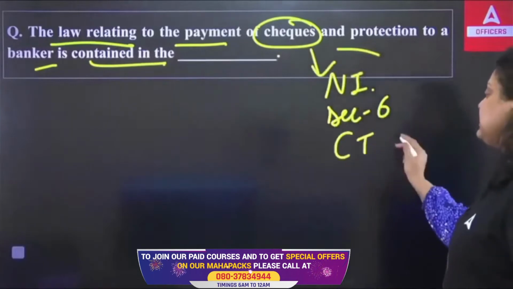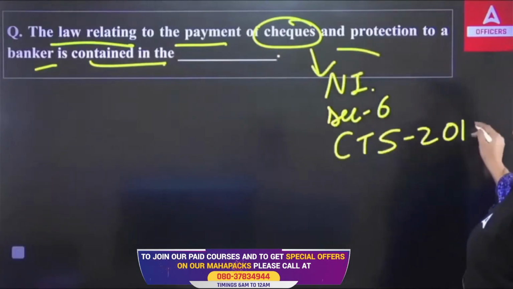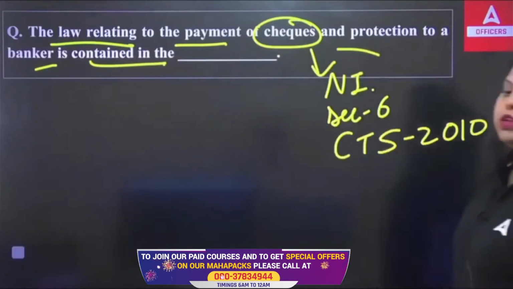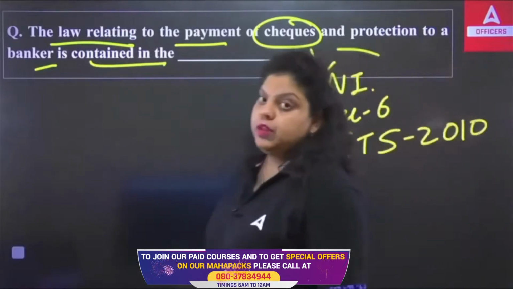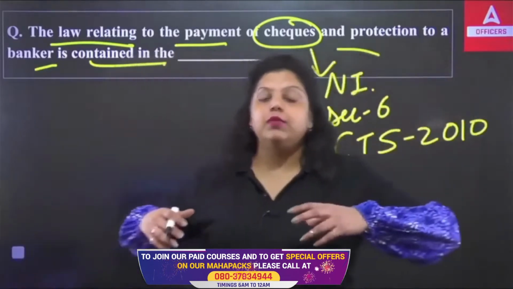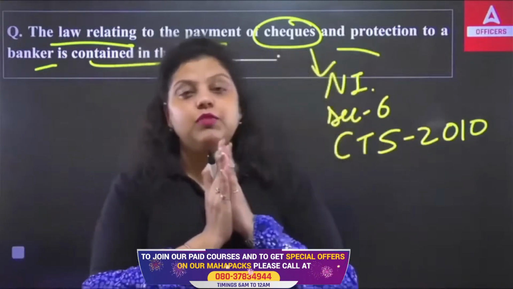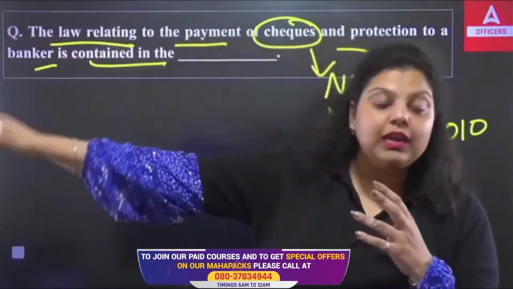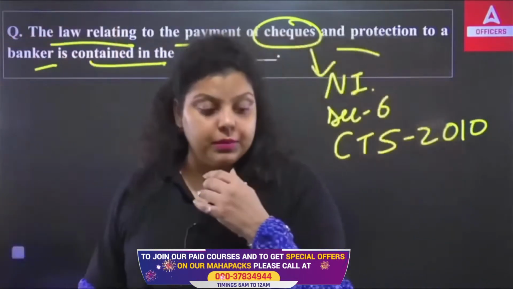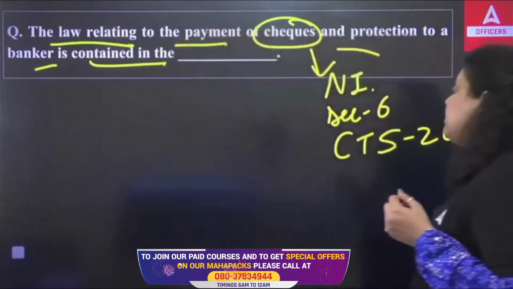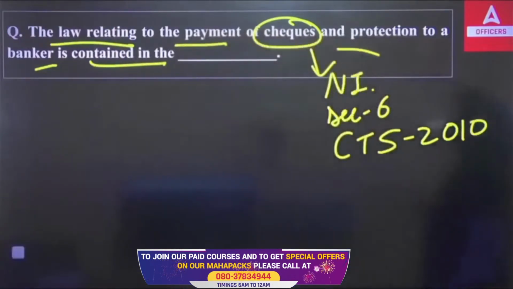Now we have CTS, the Check Truncation System, which was introduced to stop the physical movement of a check. Earlier, we had to physically move the check from one place to another to make the payment possible. But now we do not have to physically transfer the check. Only a single electronic image of a check will work and you will be able to get the money or the payment of the check.